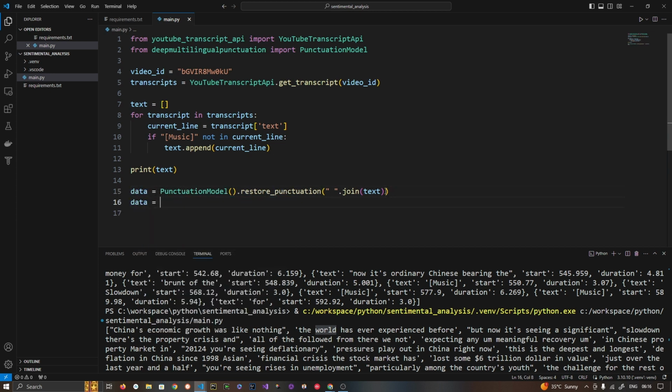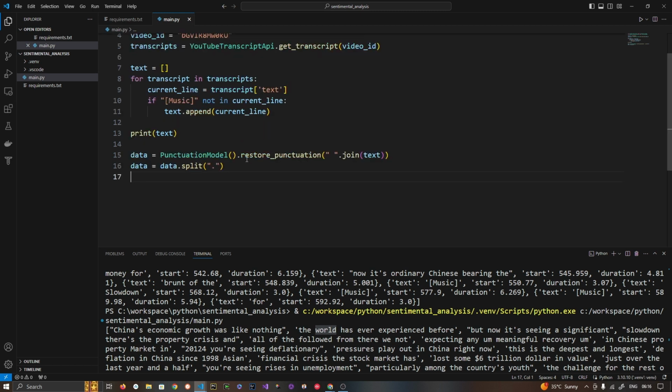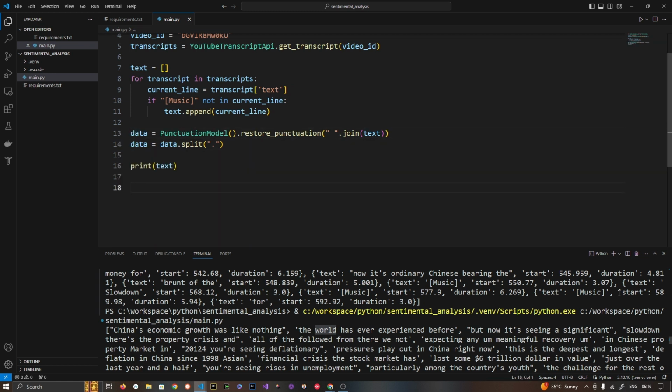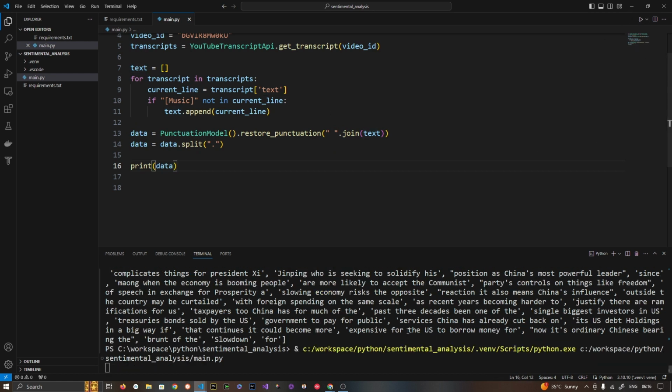Again, we need to split this data and create an array again. We will use full stop to split this data. Okay, so we'll now have lines. If you want, I will print this here and let's look at how this data looks after restoring punctuation.